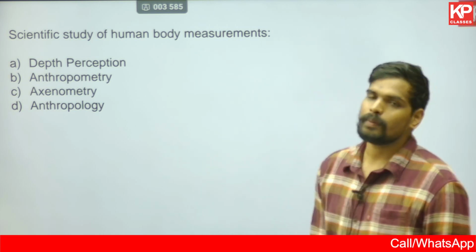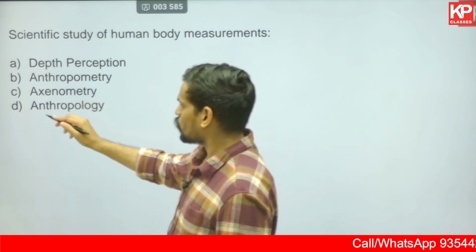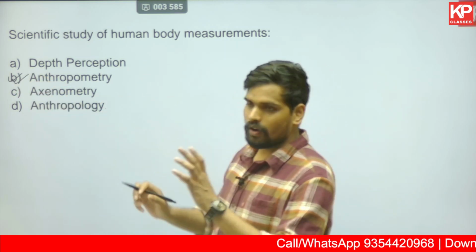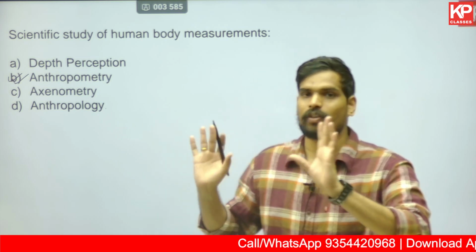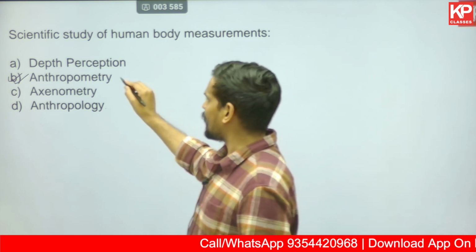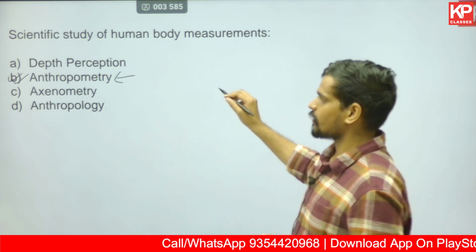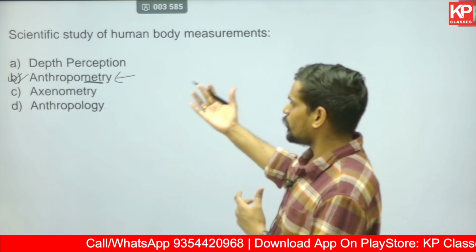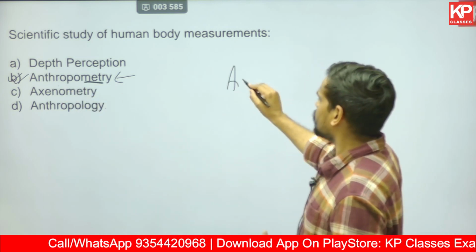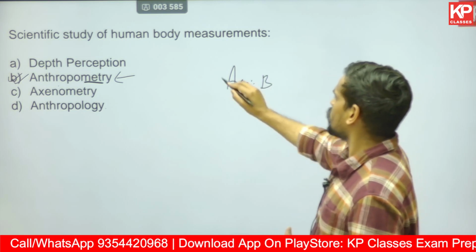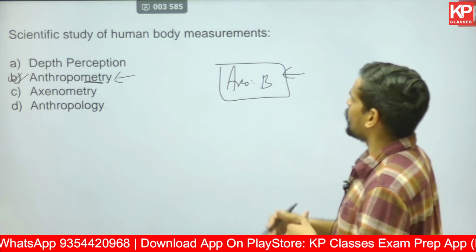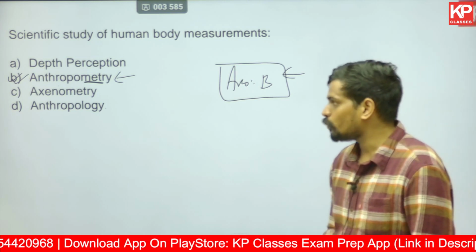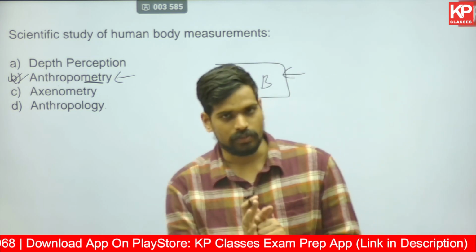So the study of human measurements in architecture is called anthropometry. Anthropology is wrong, as it is the study of human evolution. That's not what we are talking about. Anthropometry, the measurement of human proportions, is referred to. Metry is measurement, anthros is basically man or human being. So anthropometry is the measurement of human proportions or study of human measurements and dimensions. That would be the correct option for this question.